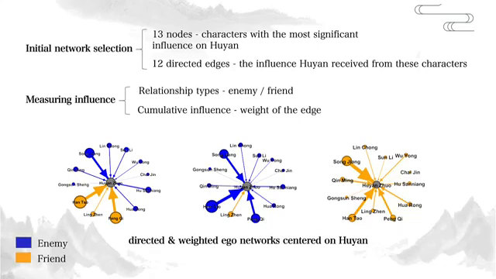Based on the process described, we generated 3 distinct directed and weighted ego networks centered on Hu Yan. These networks show how complex and evolving relationships influenced Hu Yan, leading to his gradual ideological shift and eventual decision to join Liangshan. Then we will further interpret these 3 networks of different stages.